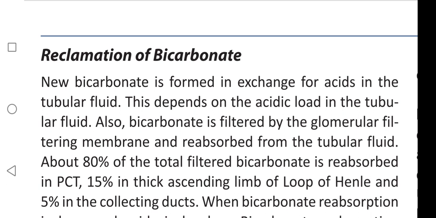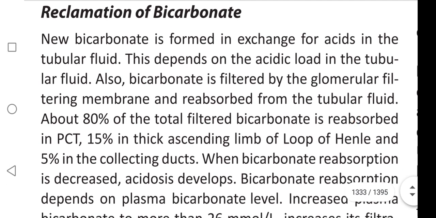The reclamation of bicarbonate. New bicarbonate is formed in exchange for acids in the tubular fluid. This depends on the acidic load in the tubular fluid. Also, bicarbonate is filtered by the glomerular filtering membrane and reabsorbed from the tubular fluid. About 80% of total filtered bicarbonate is reabsorbed in the PCT, 15% in thick ascending loop of Henle, and 5% in collecting ducts.